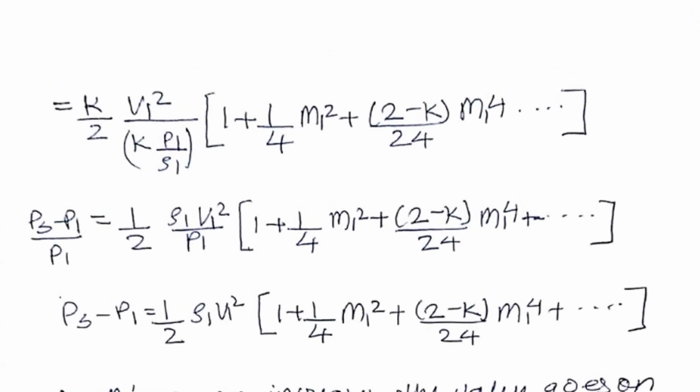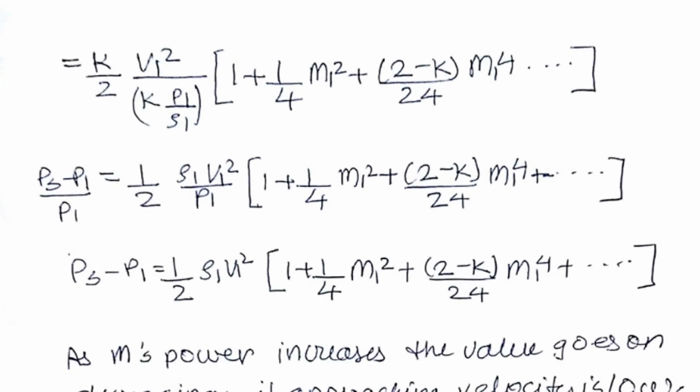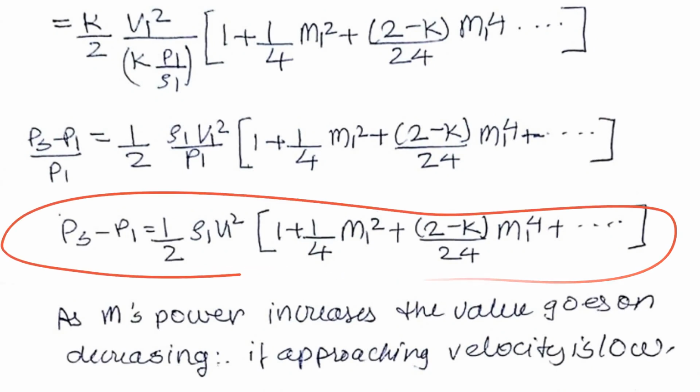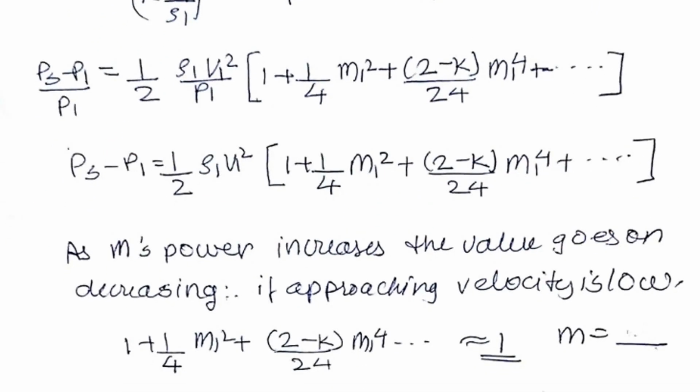And as we all know that the value of c is equal to k into the p1 divided by rho 1. So we have substituted that, and now what will happen is that this rho will come on the top, and this k and this k will get cancelled. So after we simplify this, we'll be getting this as the equation. Now what we'll do is that we will cancel the value of this p1 and this p1. So we'll be having this as the equation. So we are getting this as the equation.